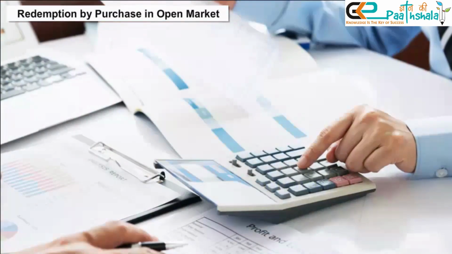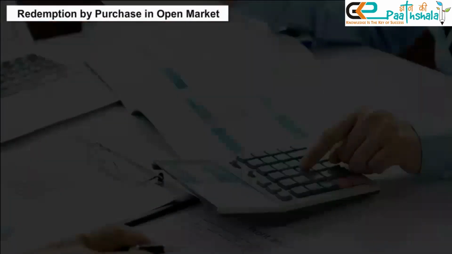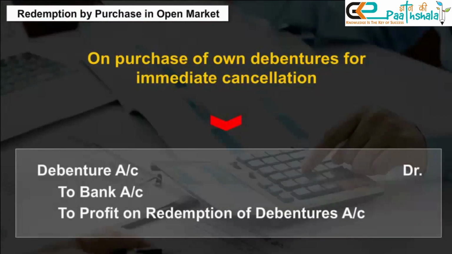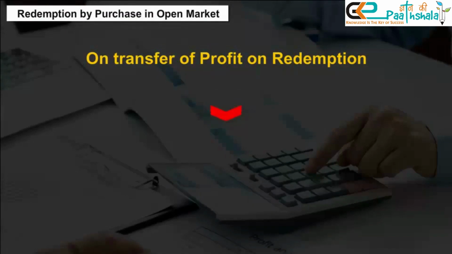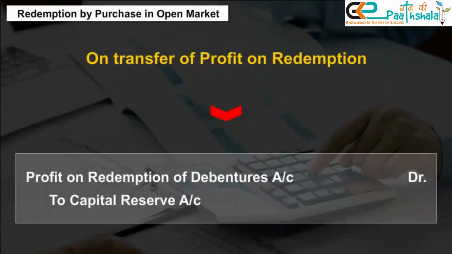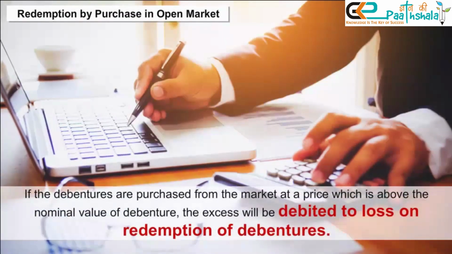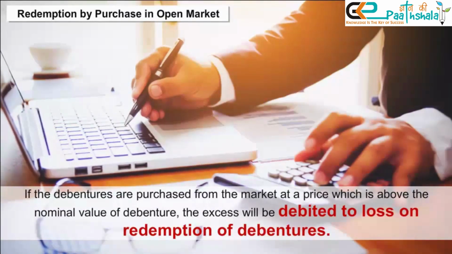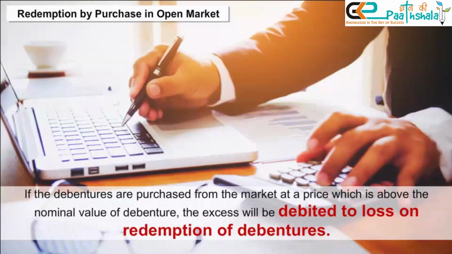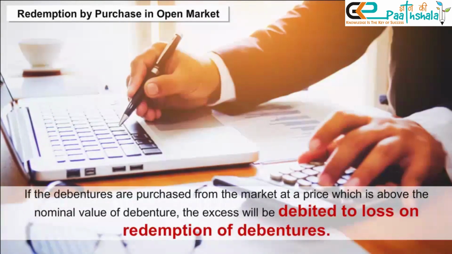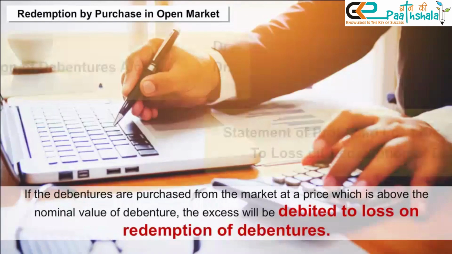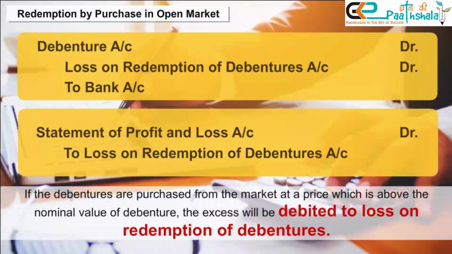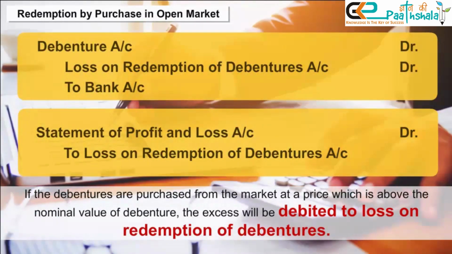The journal entries will be done as follows: on purchase of own debentures for immediate cancellation, and on transfer of profit on redemption. If debentures are purchased from the market at a price which is above the nominal value of the debenture, the excess will be debited to loss on redemption of debentures. The journal entry in that case is shown here.